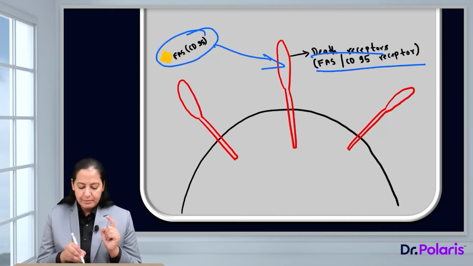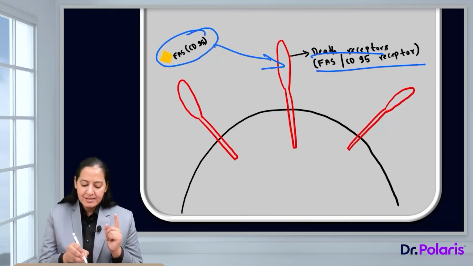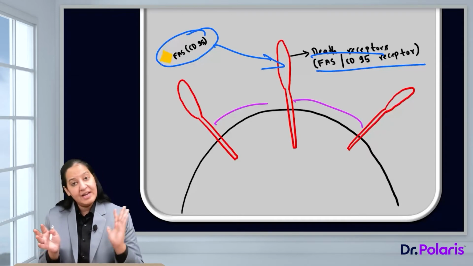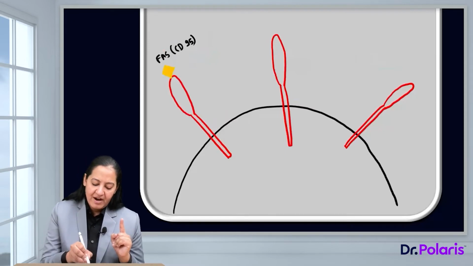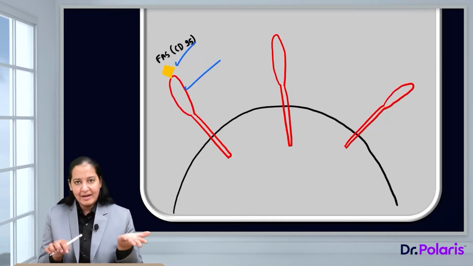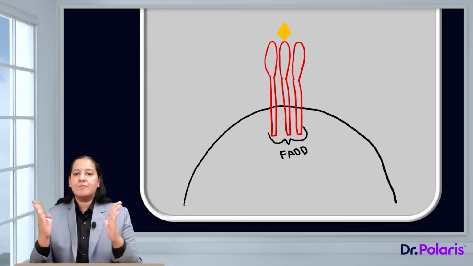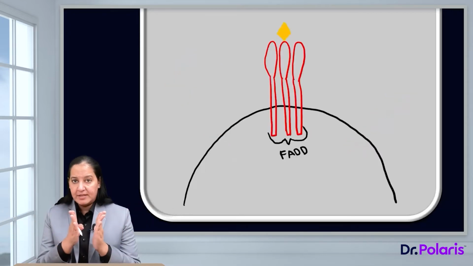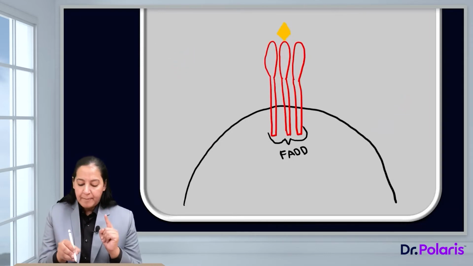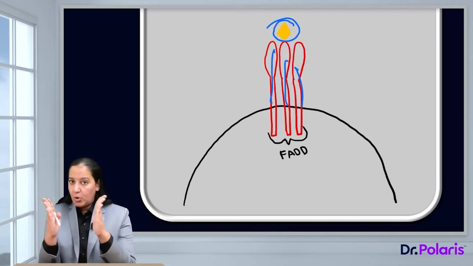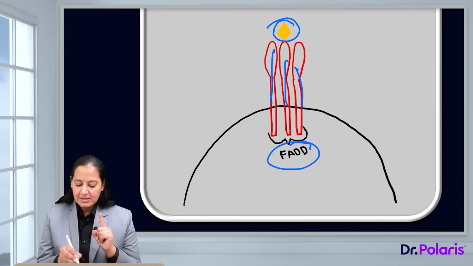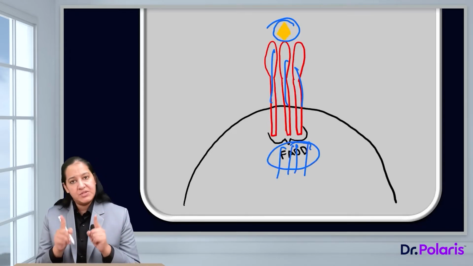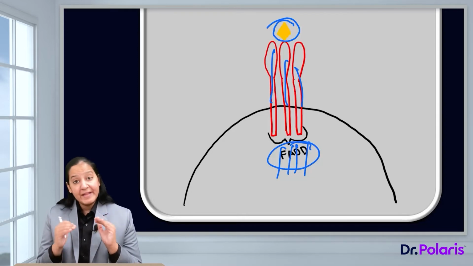Can you see a distance between them? Normally, the death receptors are present at a distance from each other. But whenever the ligand is coming and binding with the death receptor, the FAS ligand binding with the FAS receptor, death ligand binding with the death receptor, multiple death receptors come together. Appreciate, they all are coming together. After coming together, they form a domain. What is the name of this domain? It is known as FADD, FAS associated death domain. This domain is formed in the cytoplasm, right?